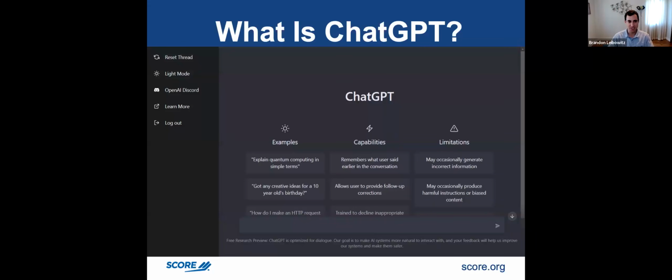And this is what ChatGPT looks like. Here's an example of pretty much what the AI is. You can see they're giving you examples of questions that you could put in there. And then it's kind of like Google. There's a little search bar, you put your question or whatever you want in there, hit search or hit the little paper plane, and it will give you an answer.